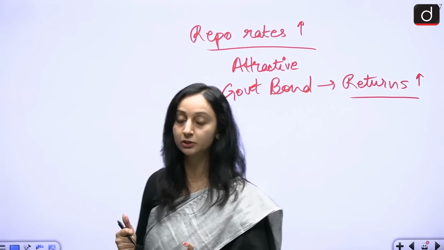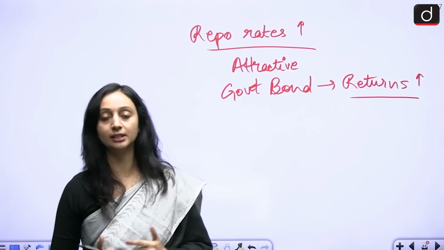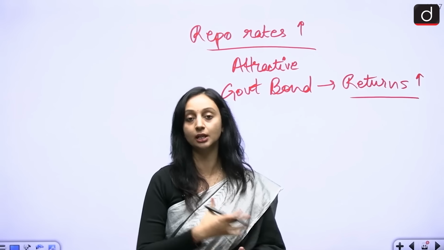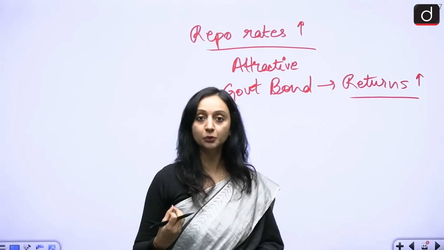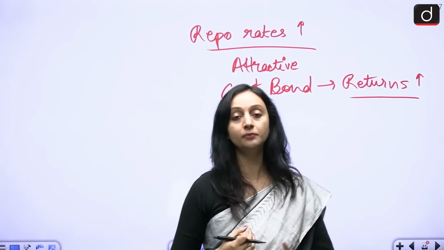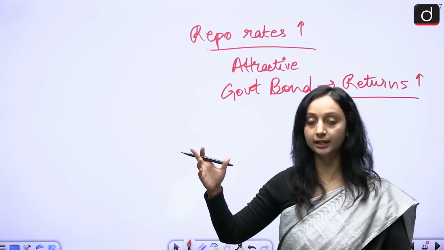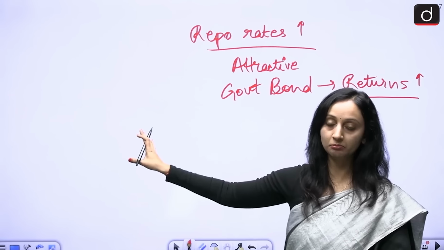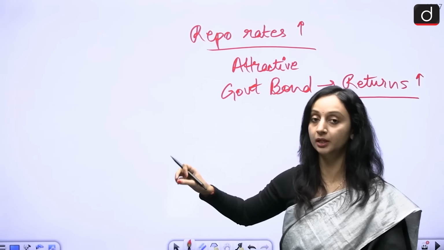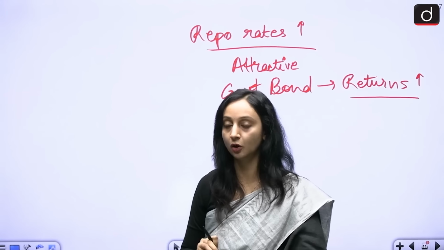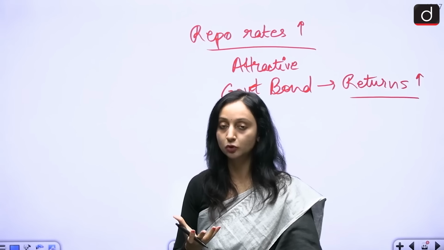And the ultimate problem that we saw over here, the core problem behind this depreciation, was that these investors are sucking out their money. They're pulling out their dollars from our economy because they're not feeling confident. They're getting better returns elsewhere. So if we start giving them better returns, they are going to feel more confident and they're going to invest their dollars in our economy. So the core problem can be solved over here.